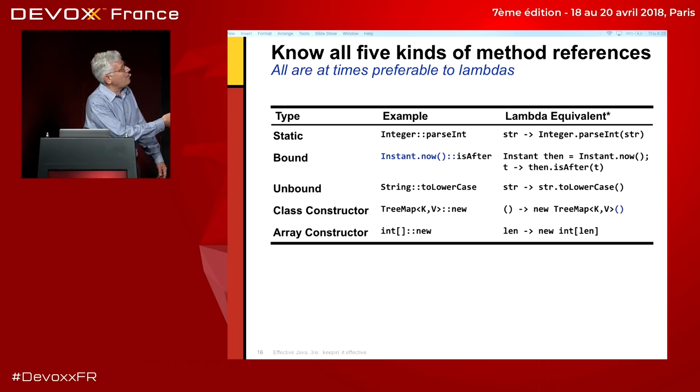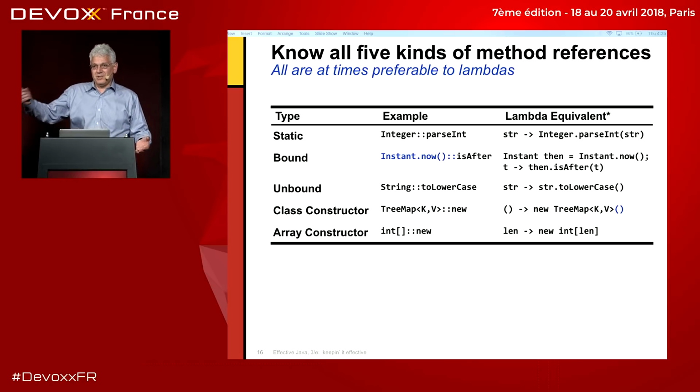If you did the same thing with lambdas, you would have to say instant then equals the current instant, and then the lambda would be t as an input parameter, and then instant.isAfter(t) as the result of the lambda. So I think we can all agree that this is a lot nicer than this.